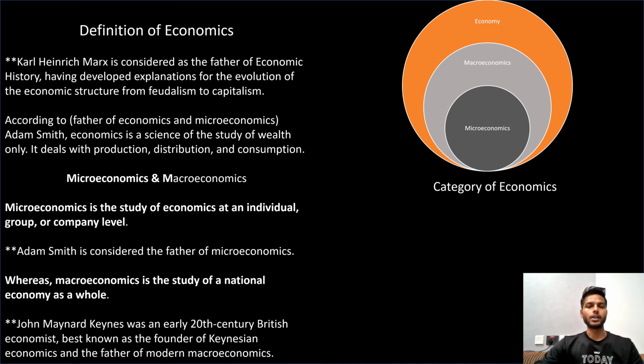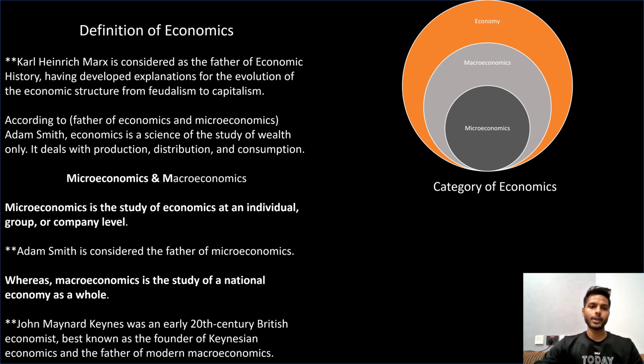Karl Heinrich Marx is considered the father of economic history, having developed an explanation for the evolution of the economic structure from feudalism to capitalism. Coming towards the definition, according to the father of economics and microeconomics, Adam Smith, economics is a science of the study of wealth only. It deals with production, distribution, and consumption.